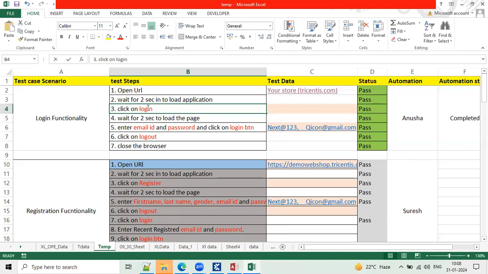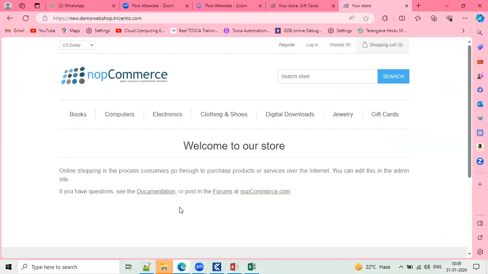So the next point is here, team, click on login. The click operation on login is application specific, right? Are you able to see the login hyperlink within this page? Yes. As a human being, I understand this login hyperlink is present in this location. How is Tosca aware that this login is present in this location? Is Tosca aware of this login related information?